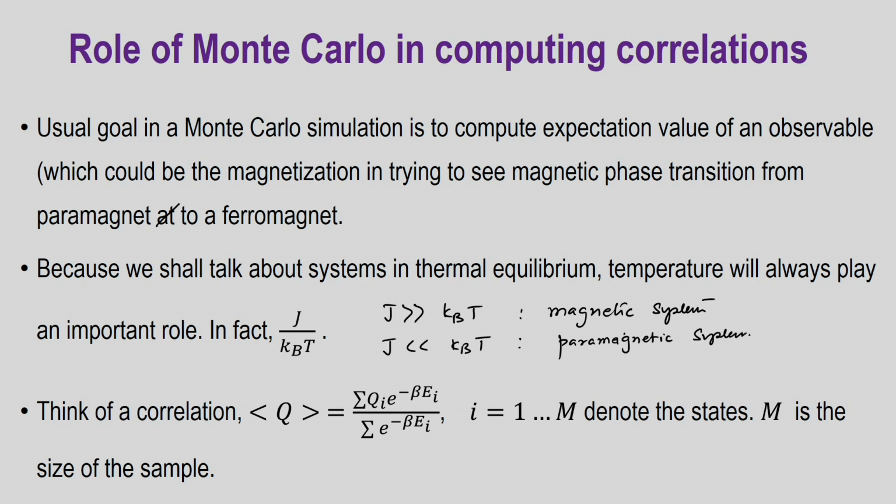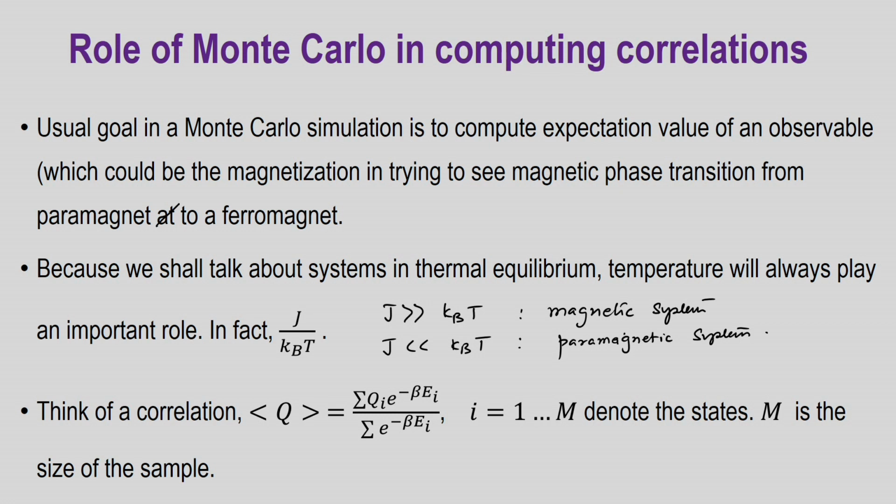Okay. So, this ratio is very important in determining whether the system has a ferromagnetic property or a paramagnetic property and things like that. So, just what we have written on the last page about this expectation value of S_i, S being the spin variable at a given site i.